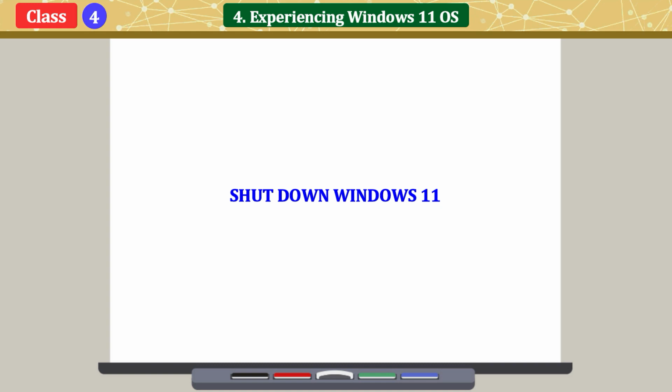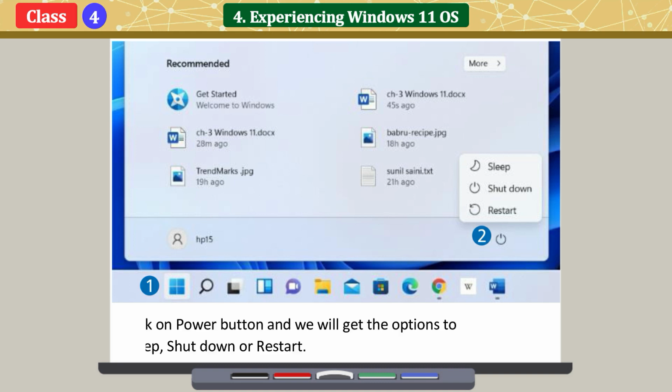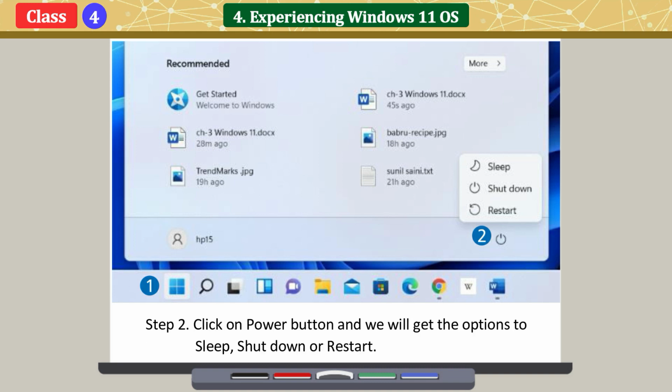Shut down Windows 11. To shut down the PC, launch the Start menu. The bottom right corner. Click on Power button and we will get the options to sleep, shut down or restart.